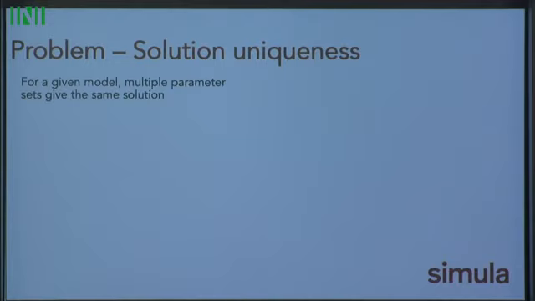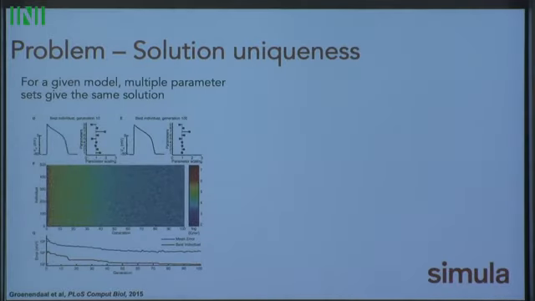And this is nothing new. People have known this for a long time. Globally, we know that for a given model, multiple parameter sets give the exact same solution. And this was work 4 years ago, where they did a global search using genetic algorithms to look across a huge variety of parameter space, and they can make action potentials that are identical, but if you look at the scalings of the parameters, the scaling of the conductances, they're very different. So we know that the models are not unique, and that there are multiple solutions.